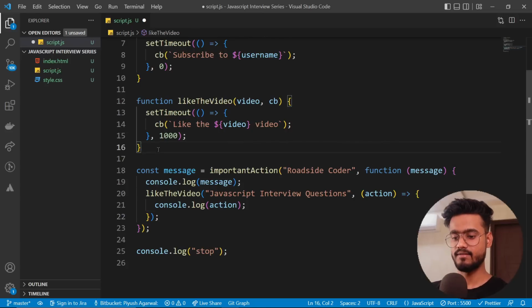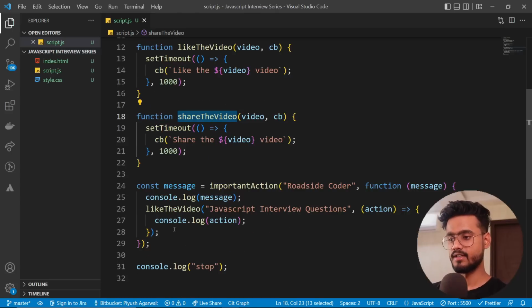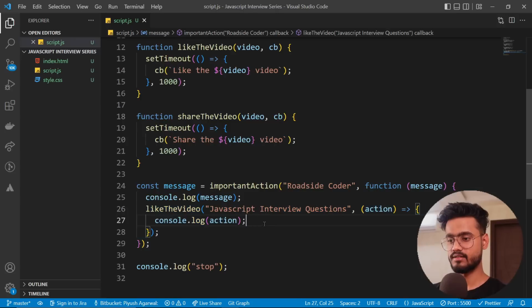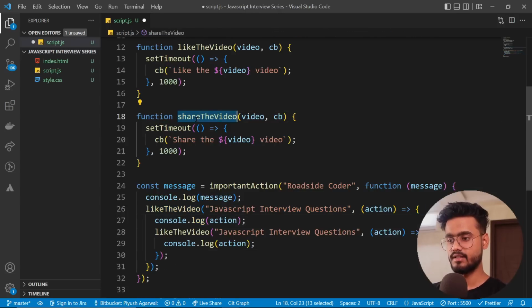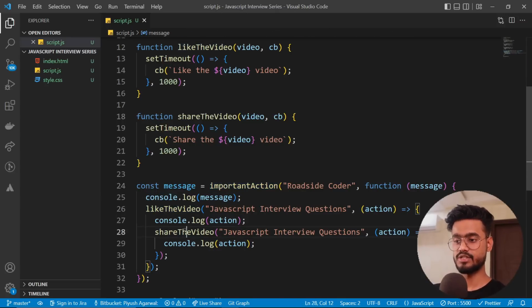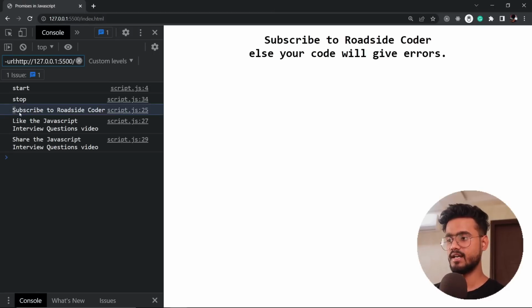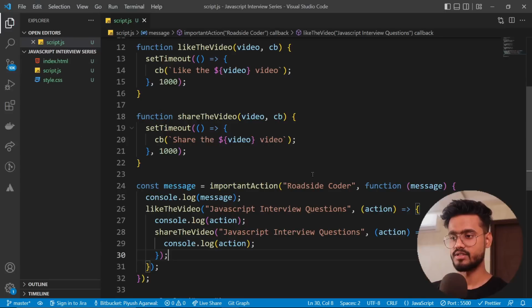So let's have another function over here called share the video. I'm going to take this, paste it over here, and just say share the video. What this will do is execute like the video when this has finished executing, and execute share the video when this has finished executing. So now if we see, we have first subscribe to Roadside Coder, then like the video, and then share the video. That is exactly what we were trying to achieve over here.